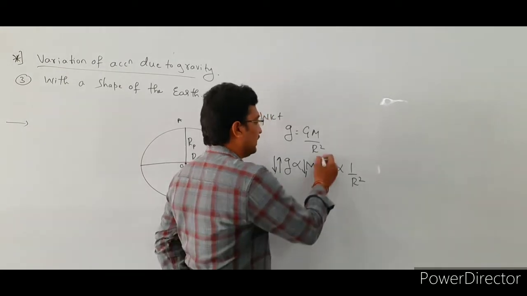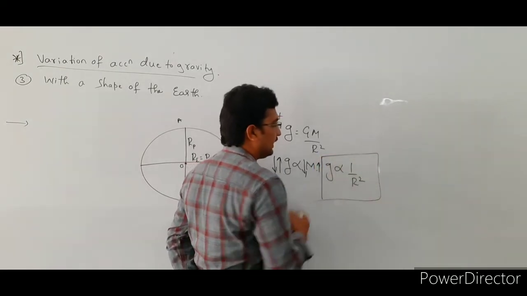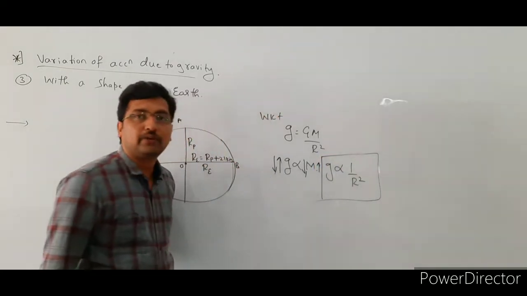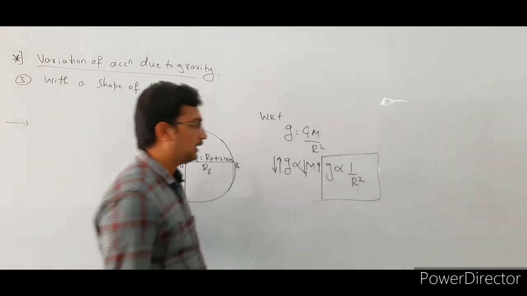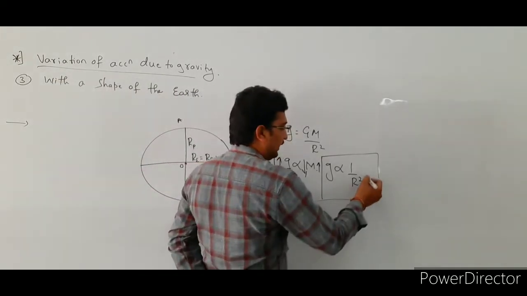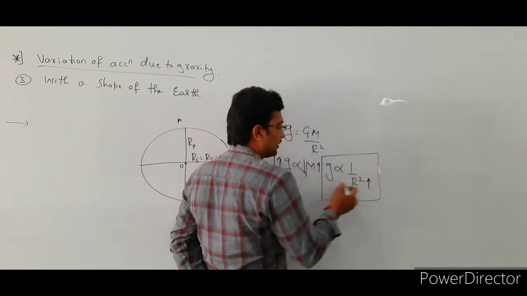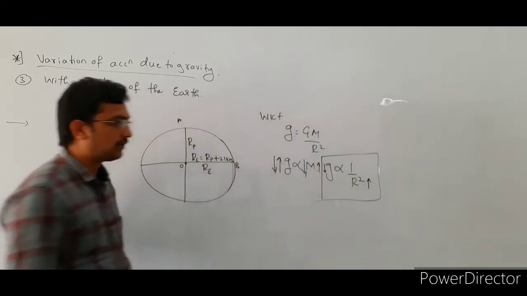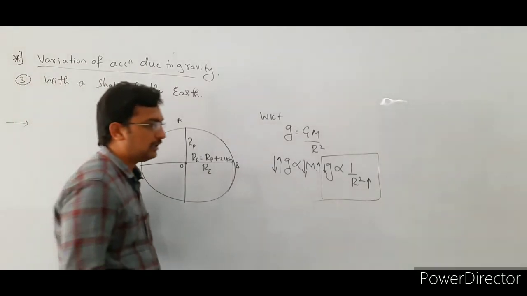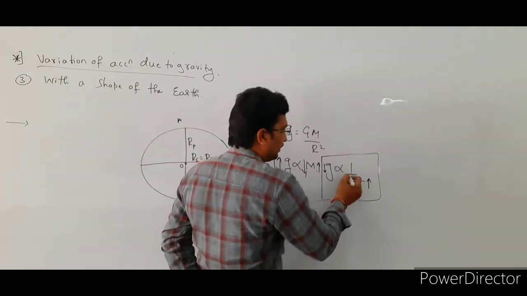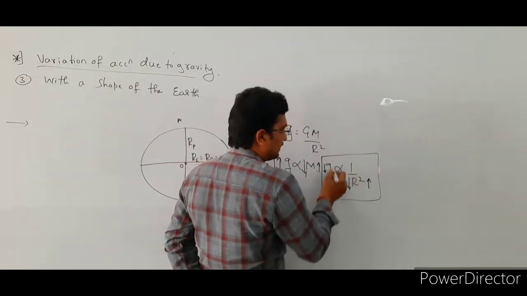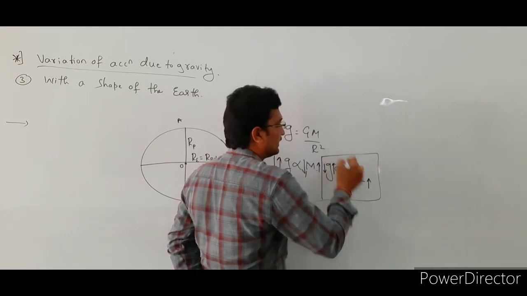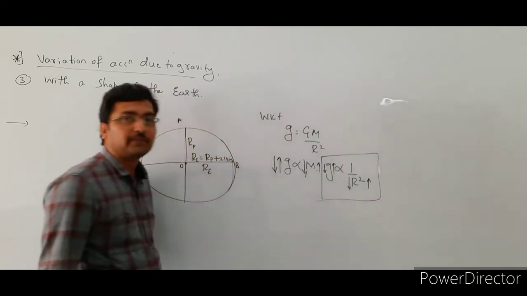And the acceleration due to gravity is inversely proportional to the square of the radius of the planet, right? Inversely proportional means if the r value increases, the g value decreases. If r value decreases, then the g value increases.